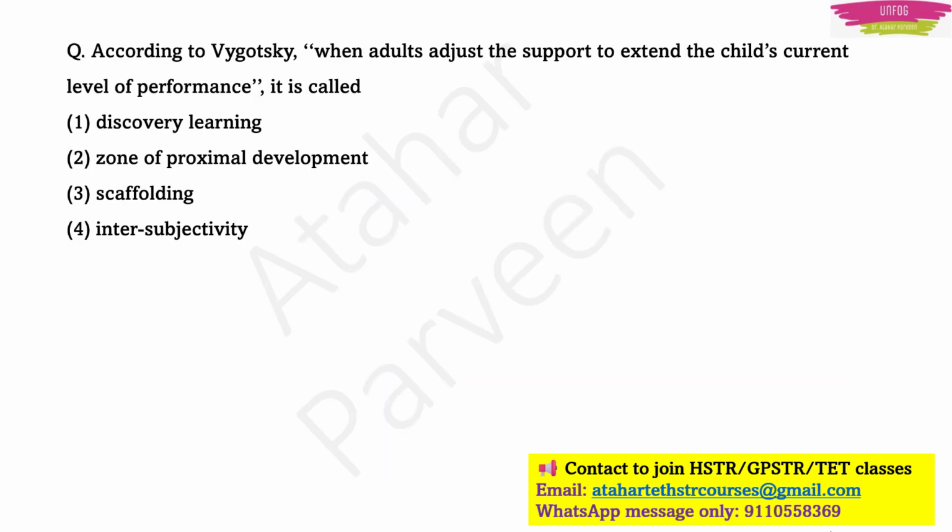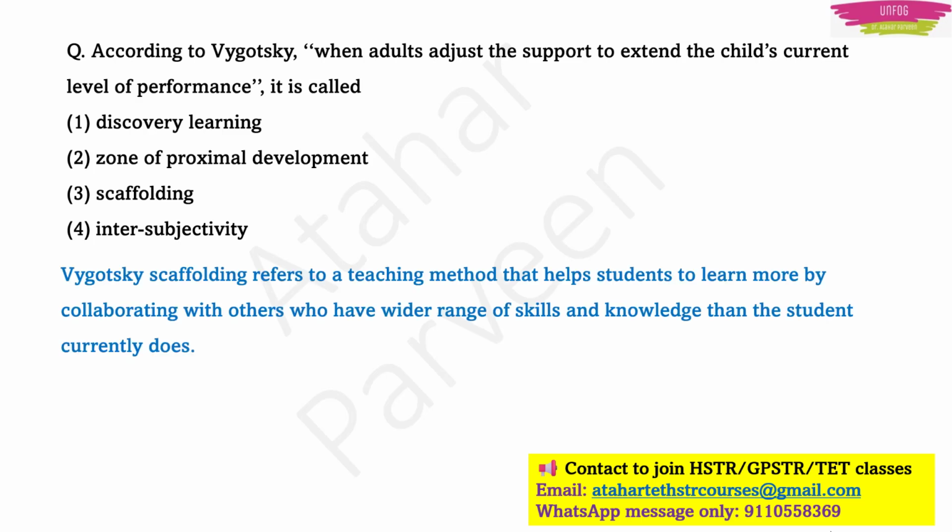See this question. According to Vygotsky, when adults adjust the support to extend the child's current level of performance, it is called, see the options: discovery learning, zone of proximal development, scaffolding, intersubjectivity. Remember what we told? When adults adjust the support to extend the child's current level of performance, we call it